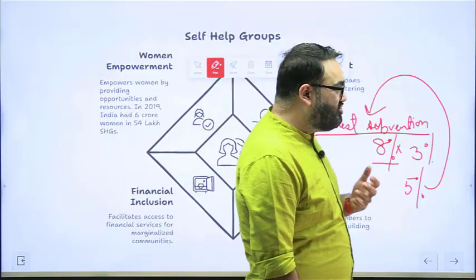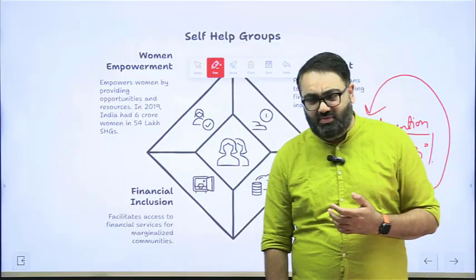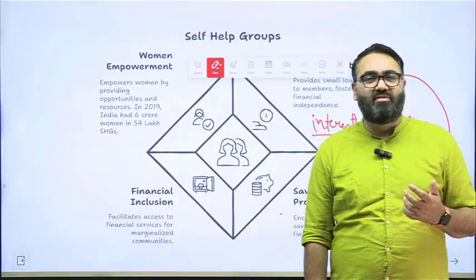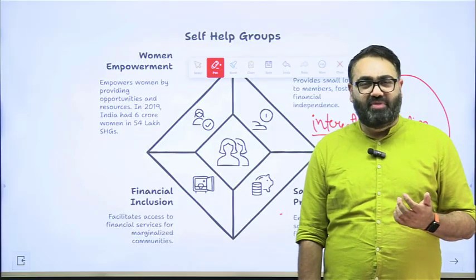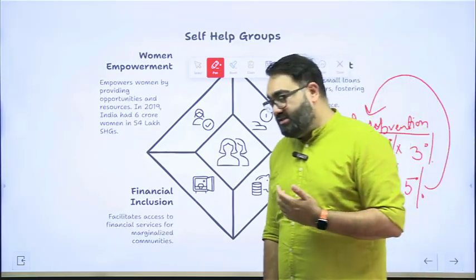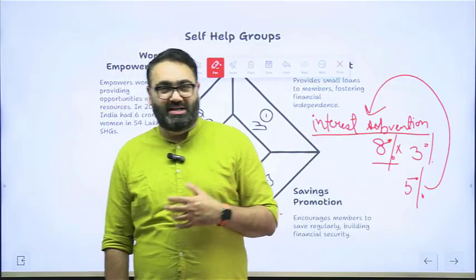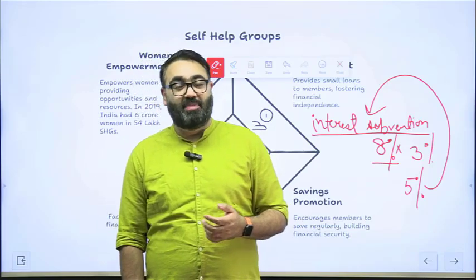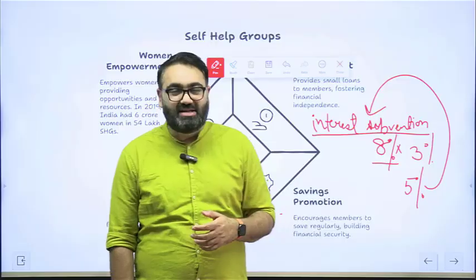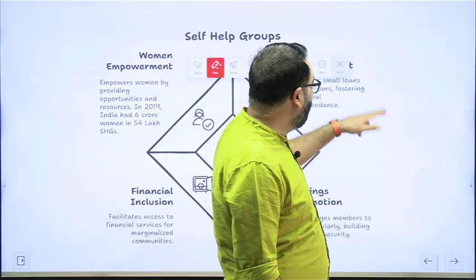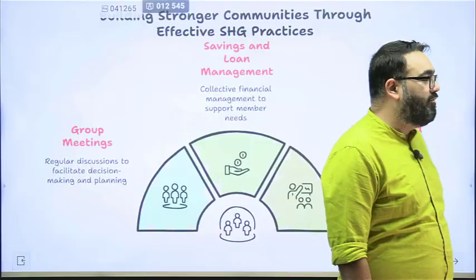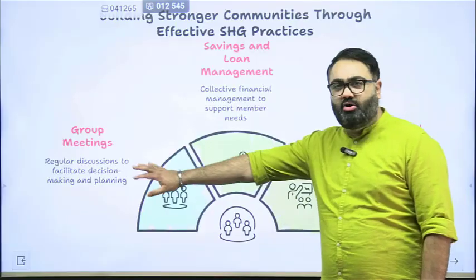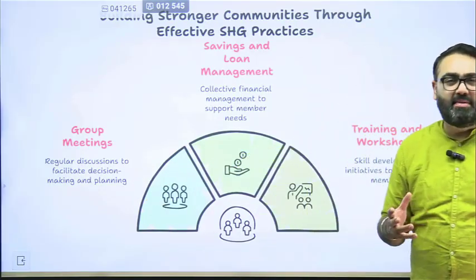Now, that does not mean that all the self-help groups are successful, or that all of them always achieve the kind of result that they hope for. That is not what usually happens. Obviously, there are certain self-help groups that are more successful as compared to the others, that have been able to produce much better results. So it's not always that every self-help group will have the same kind of impact that the government would have hoped for. This is how the self-help groups usually work. There are regular group meetings and discussions, so every member gets involved.